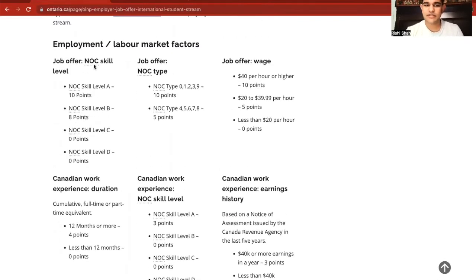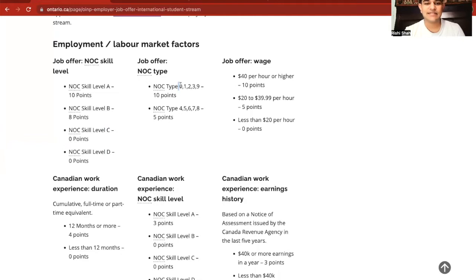Here is the NOC. A job offer's NOC skill level must be A, B, or 0. See, because for NOC level A, we get 10 points. NOC level B, we get 8 points. But for NOC level C and D, we only get 0 points. That doesn't add to your offer, right?